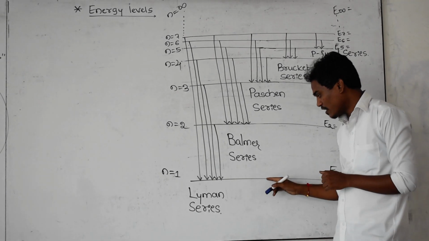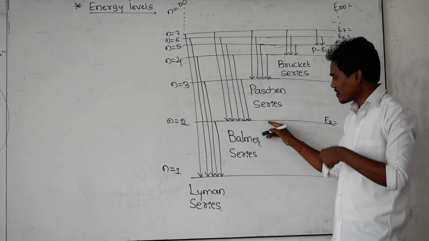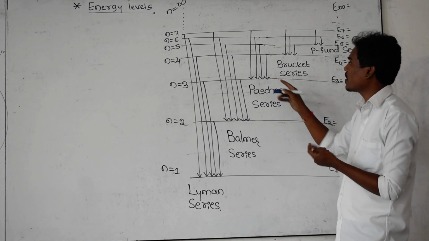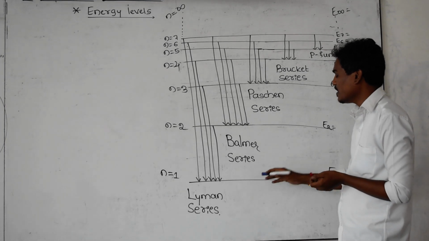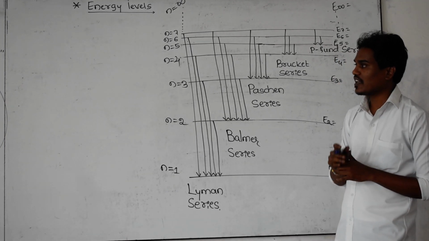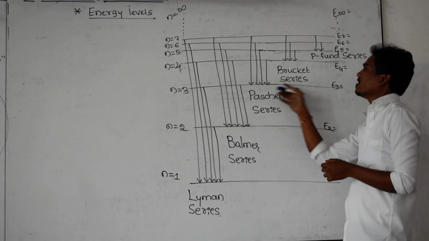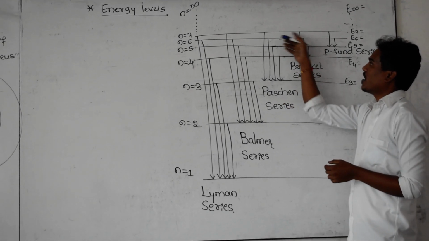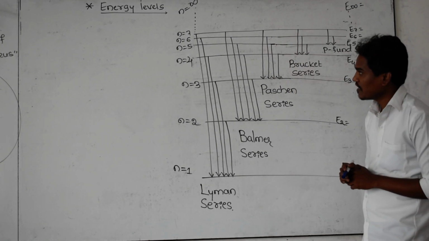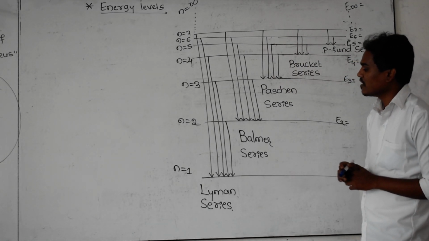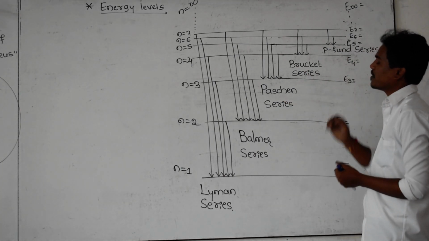The electron has some energy in the first energy level, and here it has different energy. It means in each and every orbit the energy of the electron is not the same. These horizontal lines indicate energy states, or energy levels, not the vertical lines. What are the vertical lines? The vertical lines indicate the Lyman series, Balmer series, Paschen, Brackett and Pfund series.